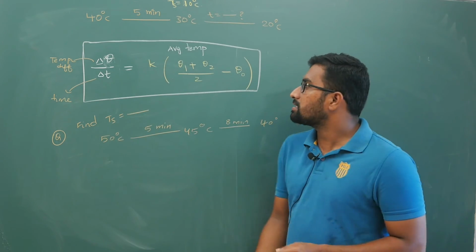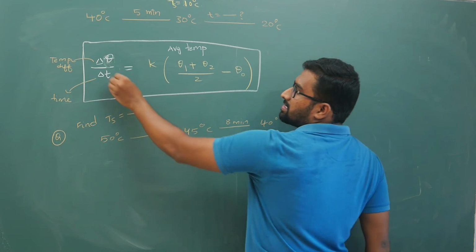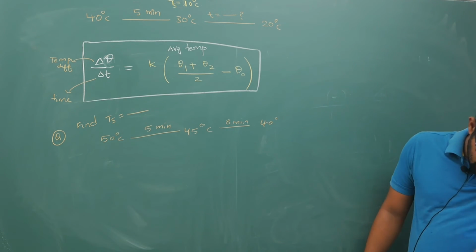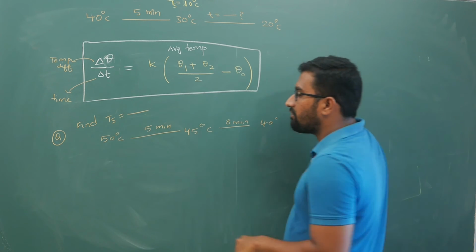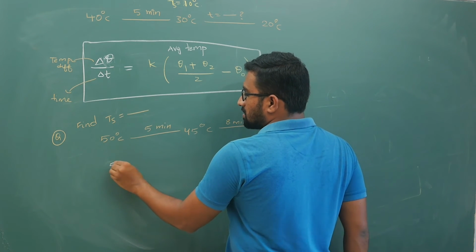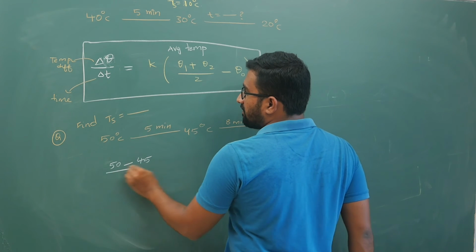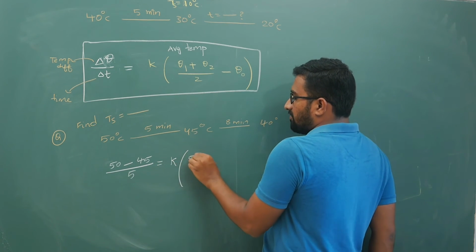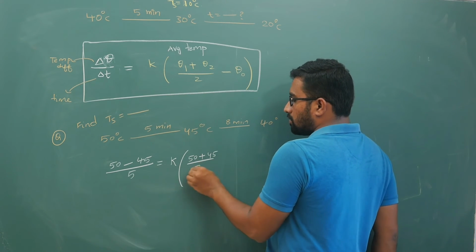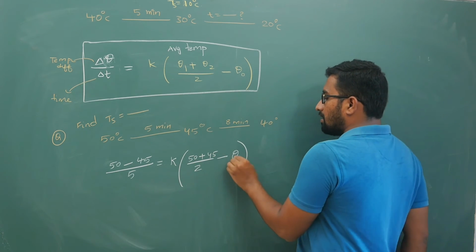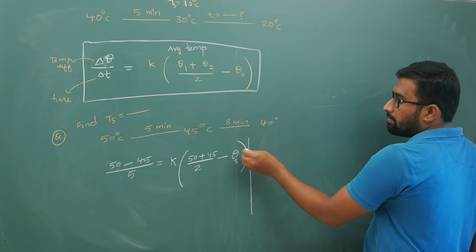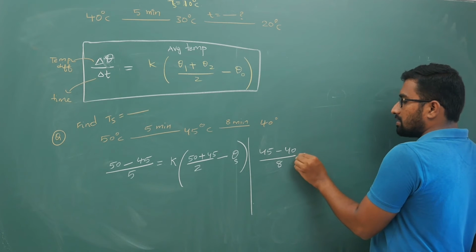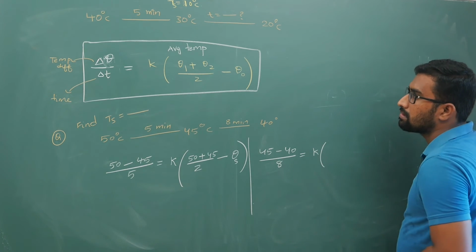So if you are doing this, what is this Δθ? It is your temperature difference. For the first part, (50 minus 45) by 5 is K times ((50 plus 45) by 2 minus θ of surrounding). For the second process, (45 minus 40) by 8 is equal to K times ((45 plus 40) by 2 minus θ of surrounding).